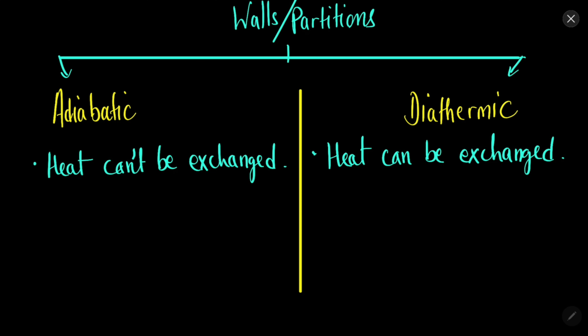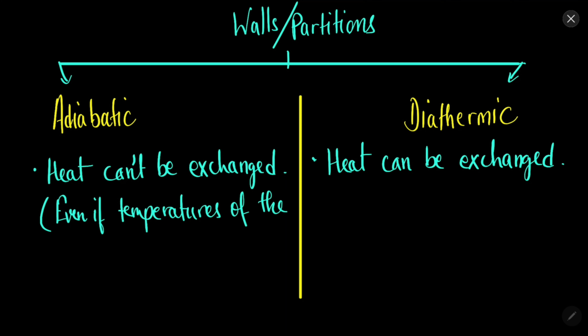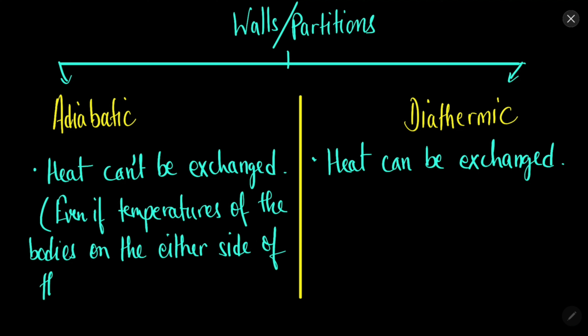Some materials allow heat to flow, some materials do not allow heat to flow. So even if the temperature of the bodies on either side of the wall is different, what does this mean?